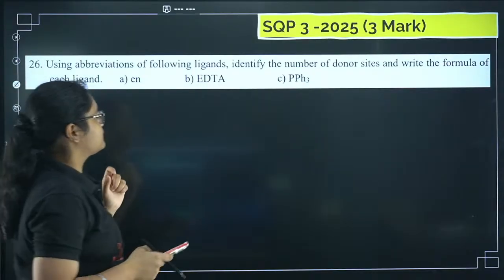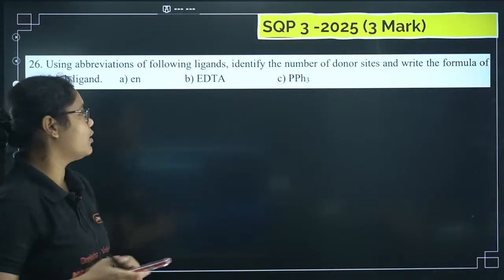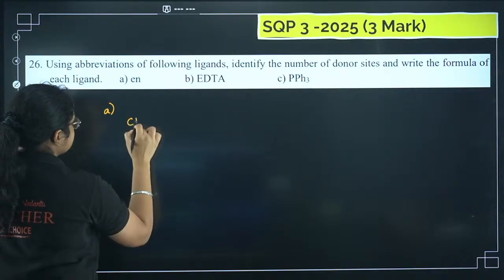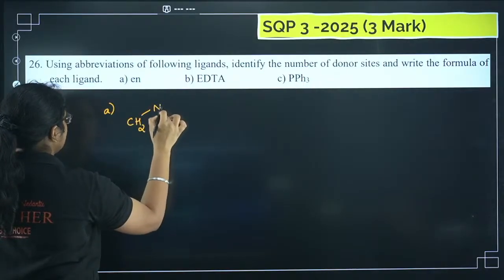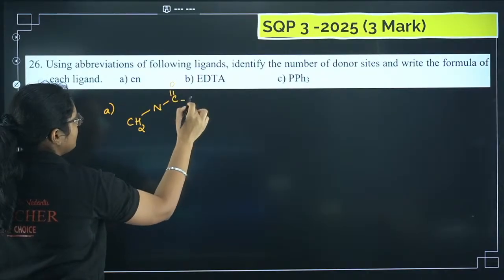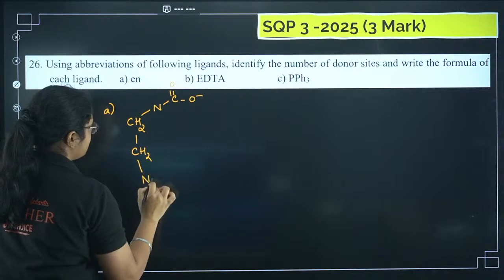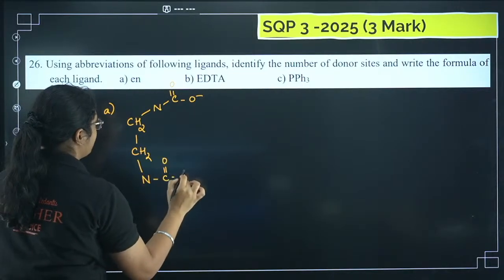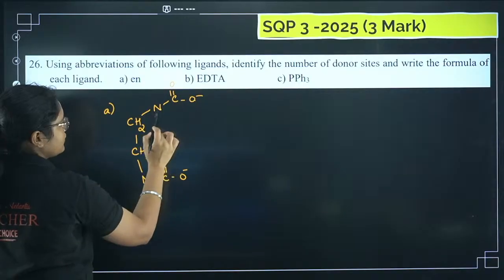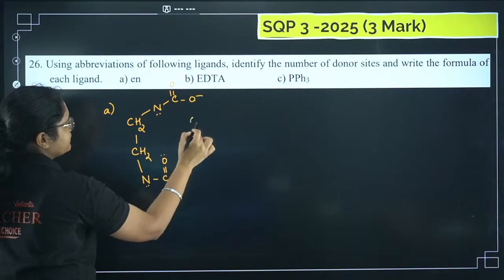Use the abbreviations of the following ligands, identify the number of donor sites, and write the formula of each ligand. So what is the EDTA formula? It is like this: CH2, N, C double bond O minus, then you have CH2, then N, C double bond O minus. So you have 1, 2, 3. These 2 oxygens are donor sites, this nitrogen is a donor site, this oxygen. So in total we have 6 donor sites.